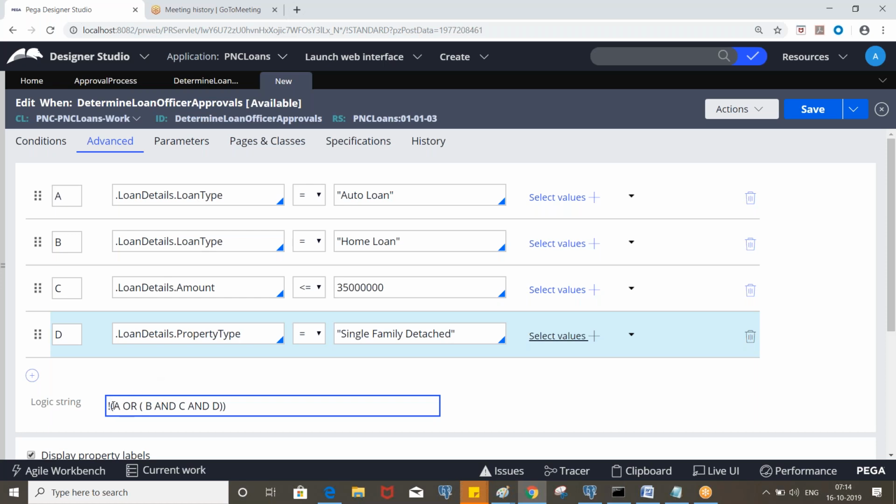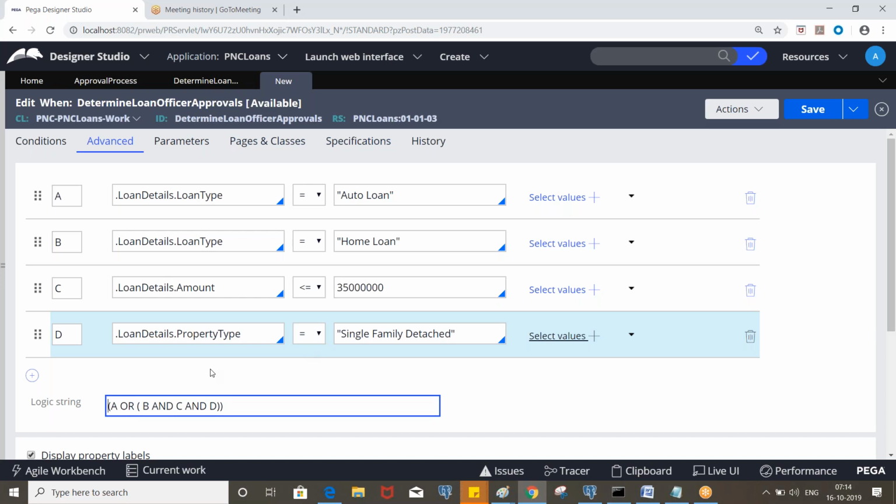If you are not putting this, it will return true if it is auto loan or home loan, and all these B, C, D conditions are satisfied, it will return true. So based on that, you can derive the connector. So you can define the conditions. Clear?